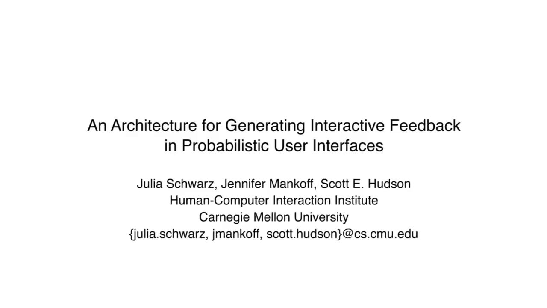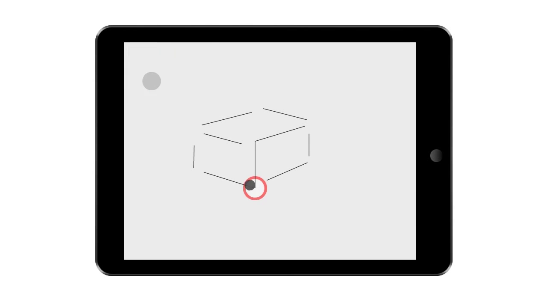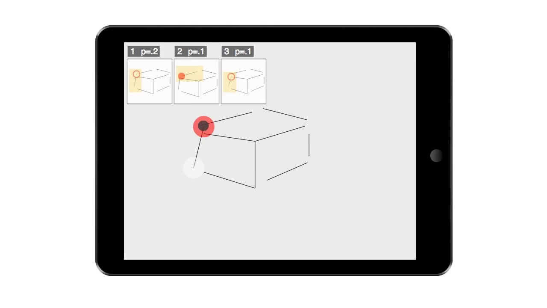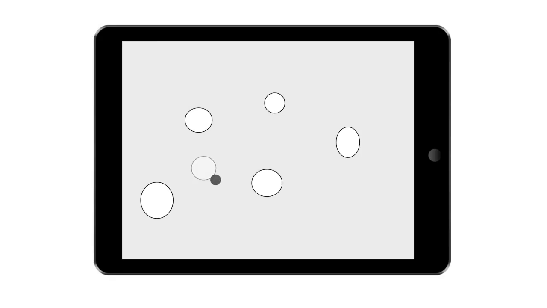We present an architecture with the specific goal of providing support for continual feedback about uncertainty in user interfaces. Consider this touch diagramming tool inspired by Igarashi's interactive beautification. Users add shapes to the canvas by dragging out a bounding region. Multiple shapes are possible. The application guesses the most likely shape based on past actions.